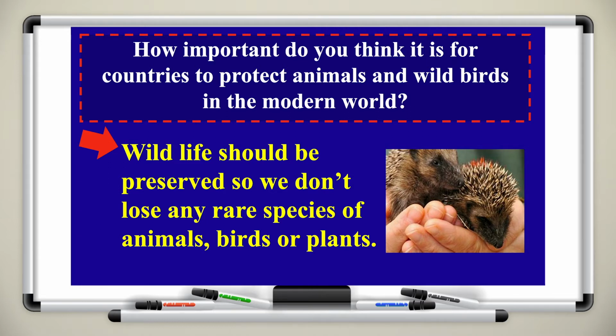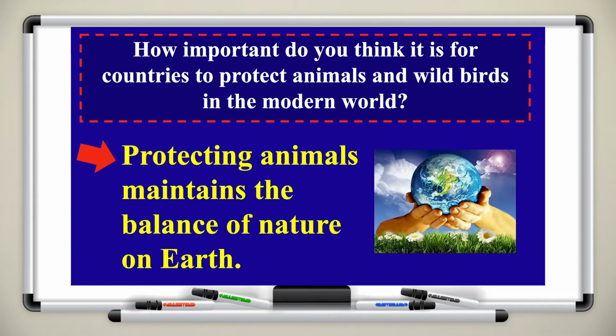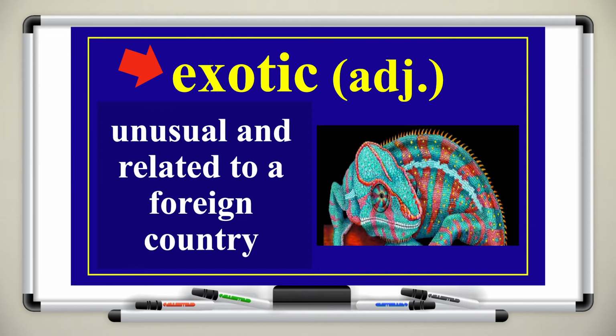For example, last year we learned about a specific species of rhinos called the albino rhino. We can also protect animals, and protecting them maintains the balance of nature on Earth. Here we have the word exotic. It has a similar meaning to the word rare. Exotic here is an adjective, and it means unusual and related to a foreign country.